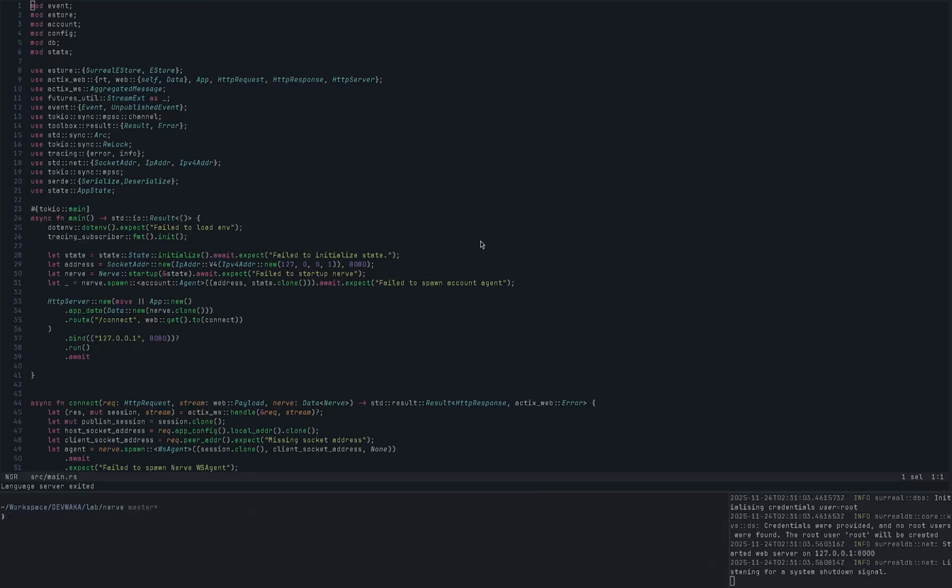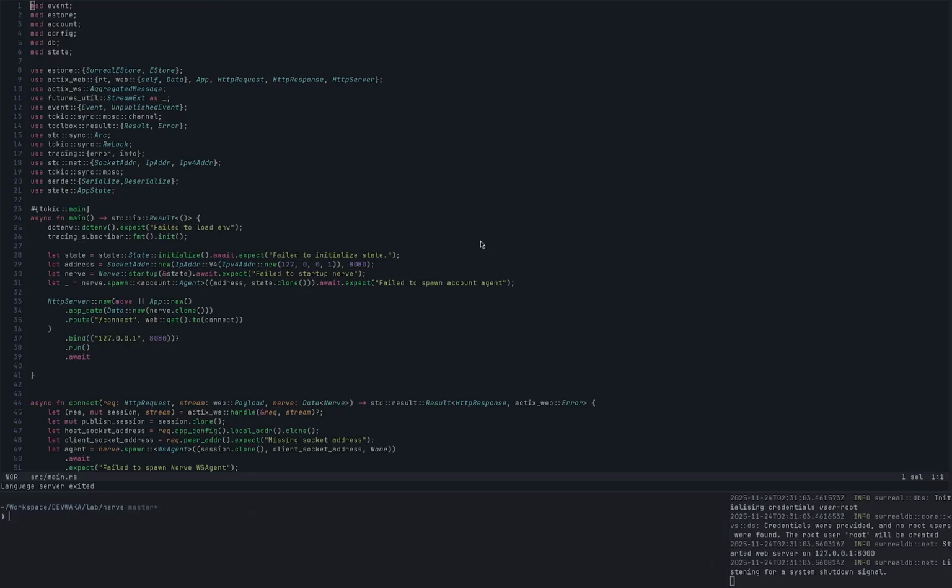But for now, we are doing Nev. So moving back to Nev, the core idea of this system is simple. We have things we call agents. These agents are just a trait in Rust, a trait implementation that has a contract.